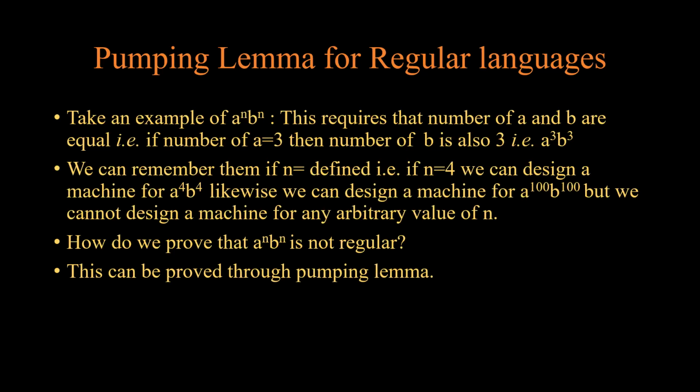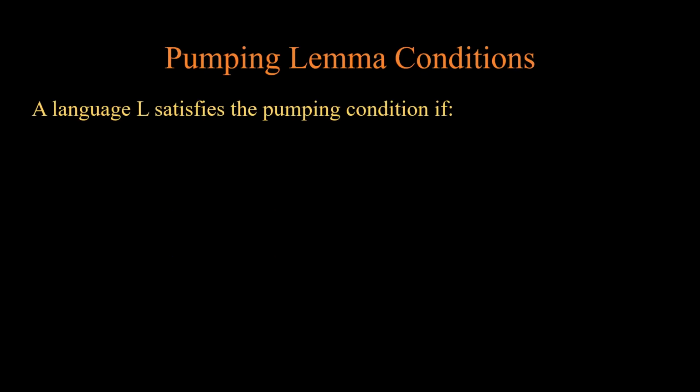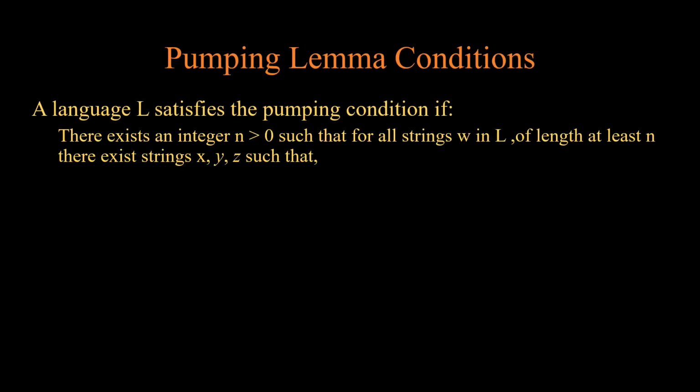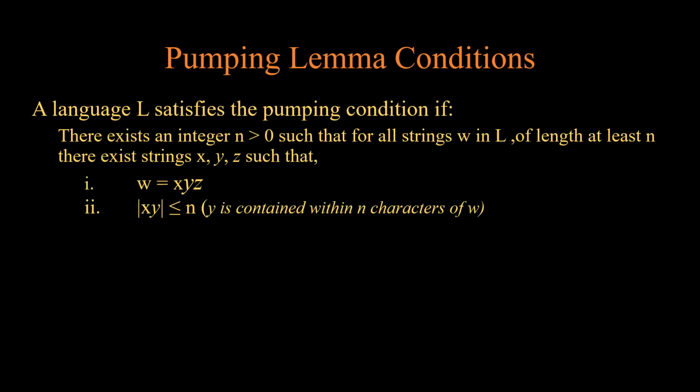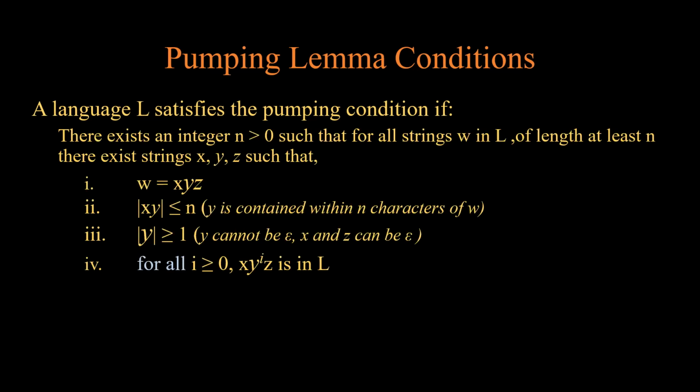This can be proved through the pumping lemma. Now, what are the important conditions for the pumping lemma? A language L satisfies the pumping lemma conditions if there exists an integer n greater than 0 such that for all strings w in L of length at least n, there exist x, y, z such that w is equal to xyz. The length of xy is always less than or equal to n. That is, y is contained within the first n characters of w. And the length of y is always greater than or equal to 1. That means y cannot be epsilon. x and z can be epsilon. For all i greater than or equal to 0, x y^i z is in L.